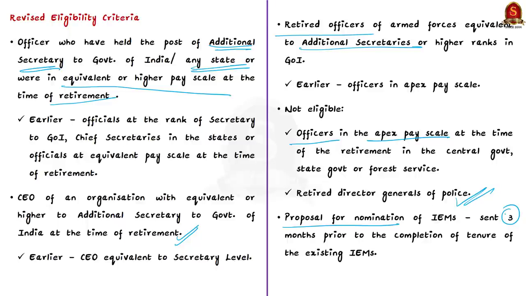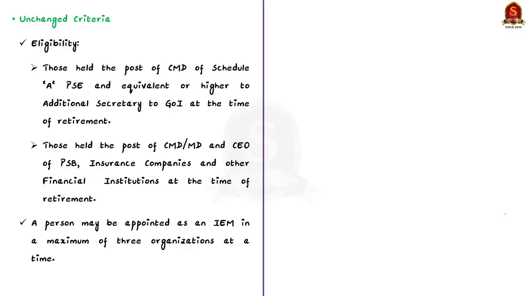Now certain criteria have also remained unchanged in the new rules. For example, persons who have held the post of chairman-cum-managing director of a Schedule A public sector enterprise and who were equivalent or higher to additional secretary to the Government of India at the time of retirement, they were already eligible and now their eligibility has not been changed. Similarly, the persons who have held the post of chairman-cum-managing director or the managing director and the CEO of a public sector bank, insurance companies and other financial institutions at the time of retirement were also eligible previously. This provision has been kept unchanged.